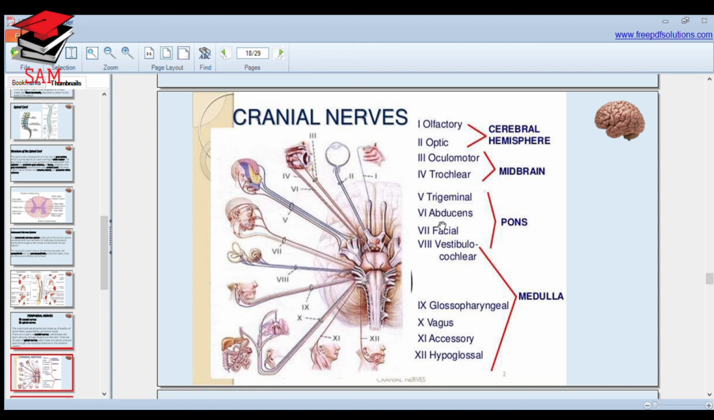The parasympathetic among these cranial nerves are 3, 7, 9 and 10, these 4 nerves. The nuclei of cranial nerves 1 and 2 are present in the cerebral hemisphere, 3 and 4 are present in the midbrain, 5, 6, 7 are present in the pons, and 8, 9, 10, 11, 12 are present in the medulla oblongata.